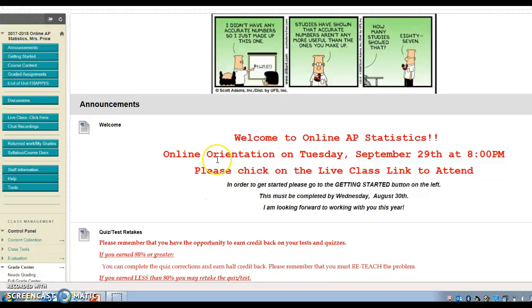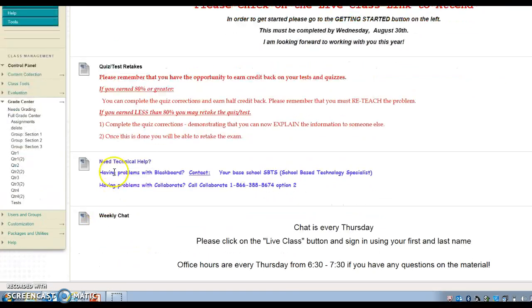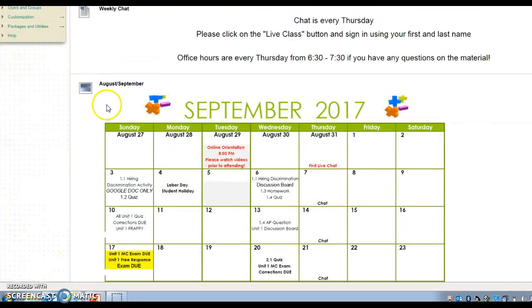For example, we have our online orientation on Tuesday at 8 p.m. Click on the live class link to attend, and it also states when your Getting Started folder needs to be completed. Quizzes, tests, and retakes, we'll be going over that. If something's wrong with Blackboard, here's the information you need. Chat, and then this is going to be really important on the main page here.